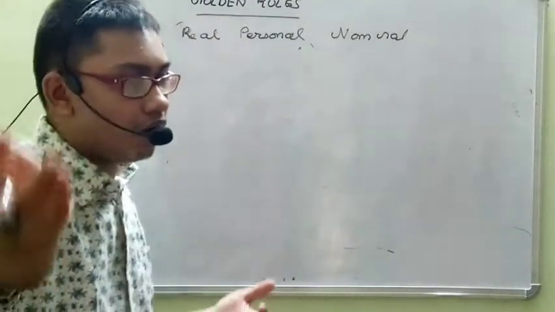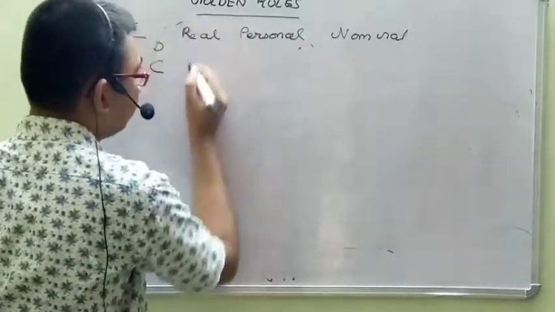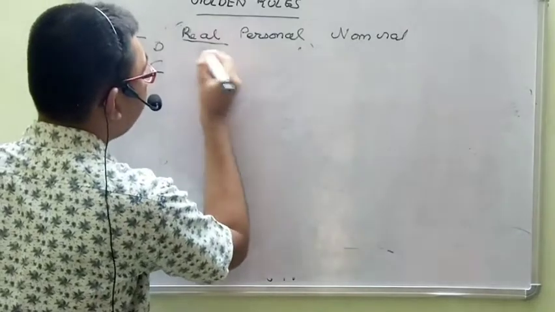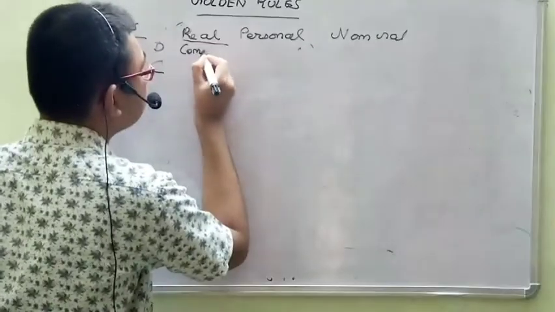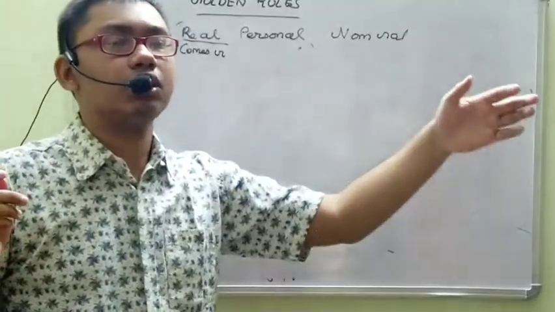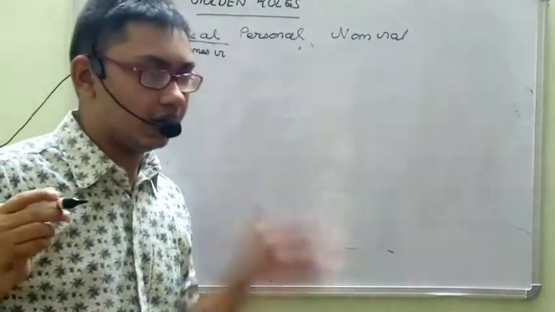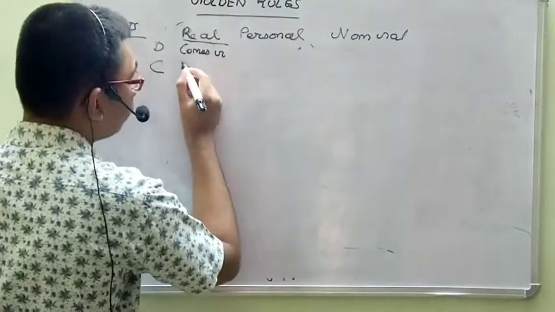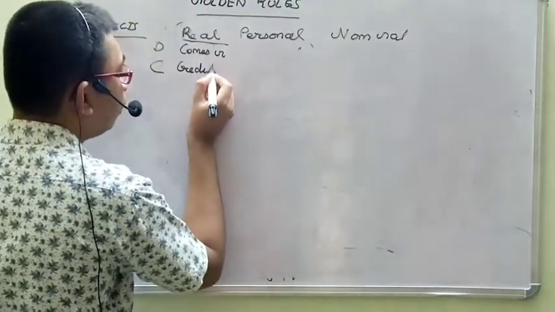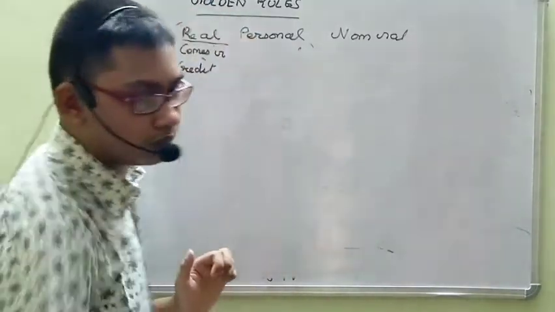Whenever a real object comes into my possession, I will debit. Debit comes in. Whenever a real object goes out, I will credit that object. The first rule is: debit what comes in, credit what goes out.